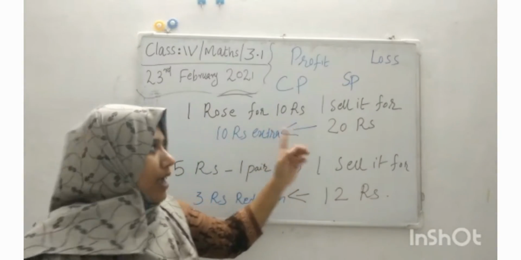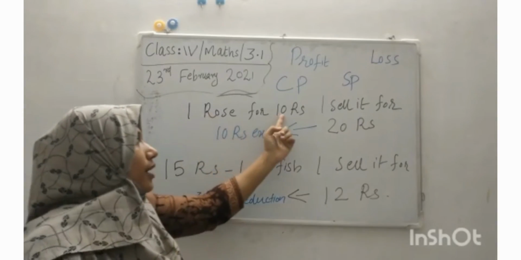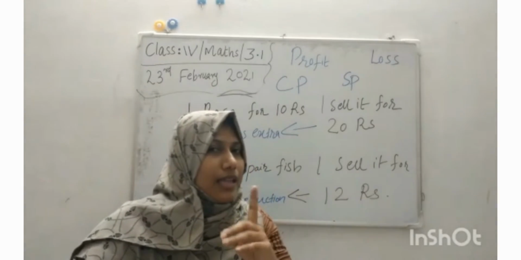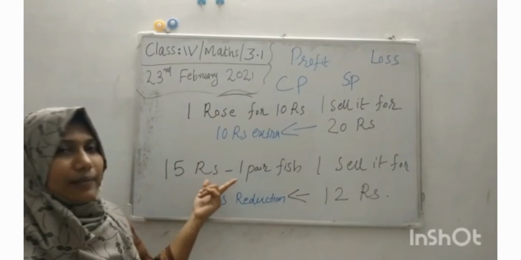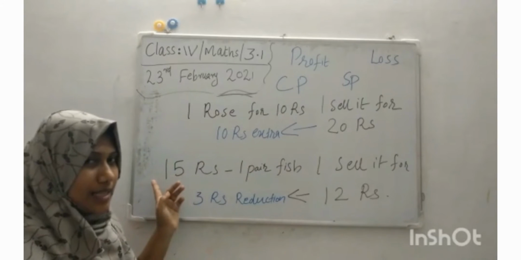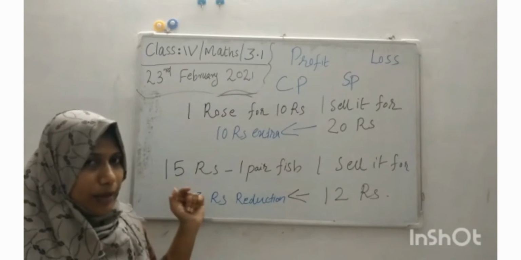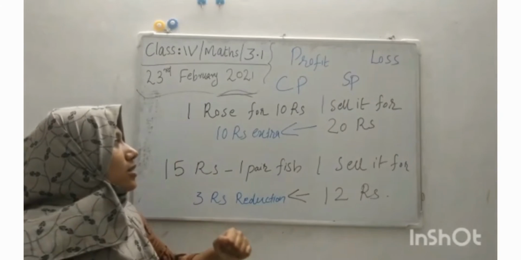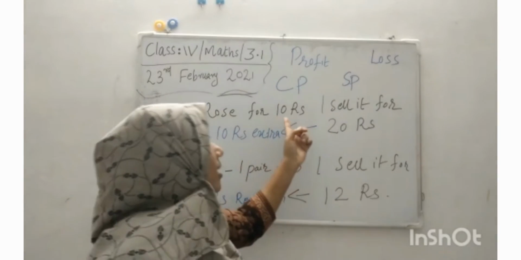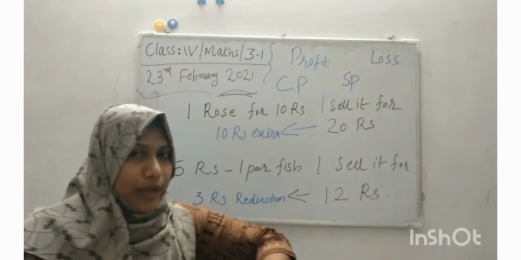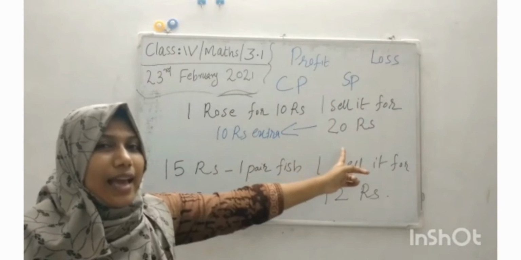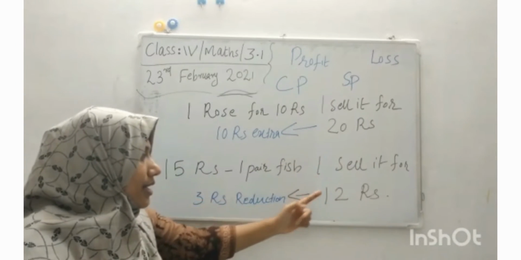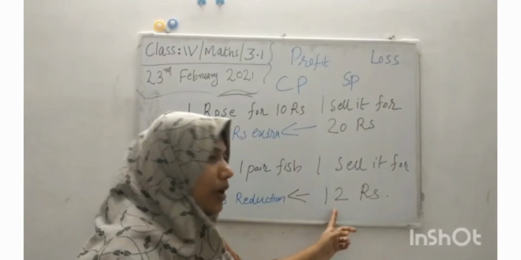I bought a rose for 10 rupees. In this case, 15 is the CP. Also here I sell it for 20 rupees, so SP is 20. And in this case, SP is 12.